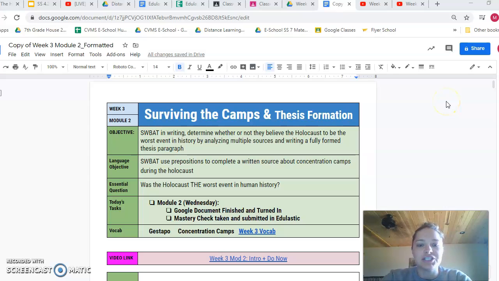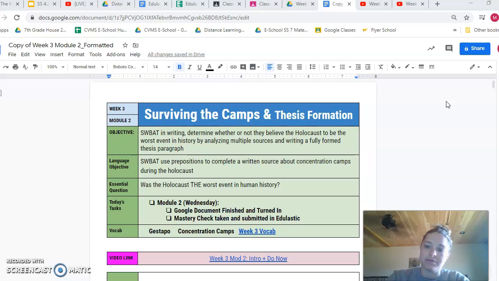So this is the introduction and the Do Now+Language activity for the second module in week 3. This one we're going to be talking about surviving the camps, so the concentration camps during the Holocaust. And then we're also going to be looking at how to form our thesis. We are going to be including counterclaims in the thesis from now on.